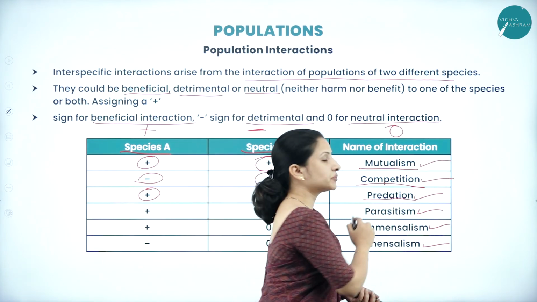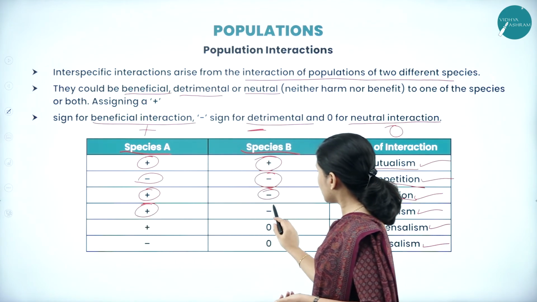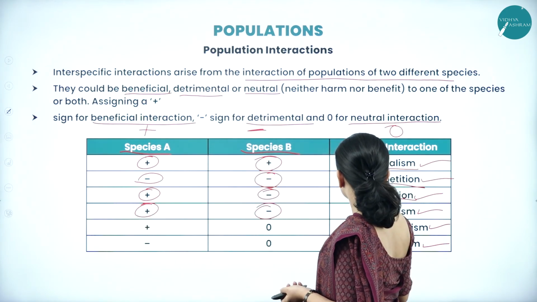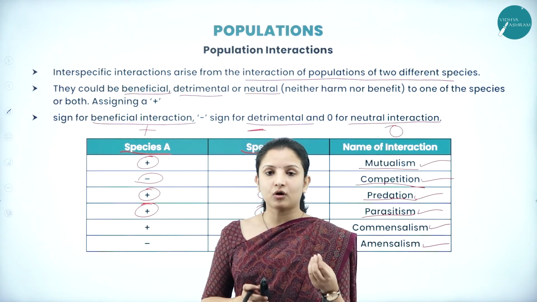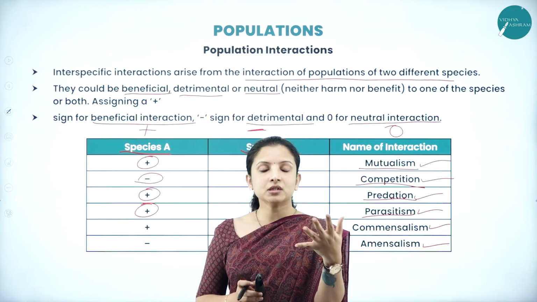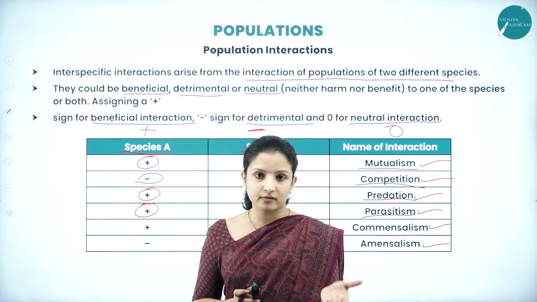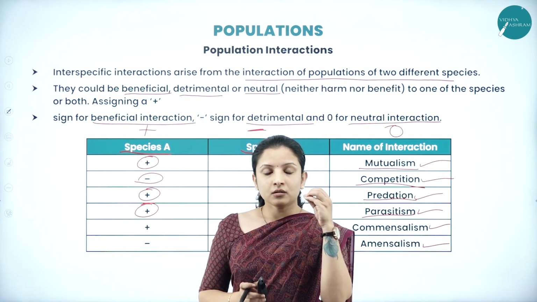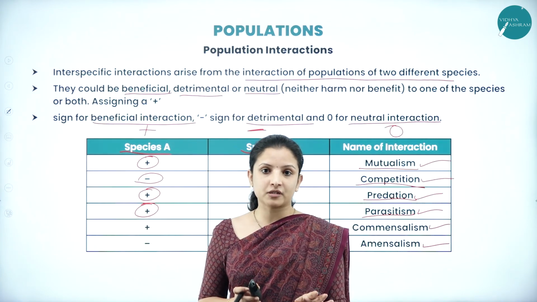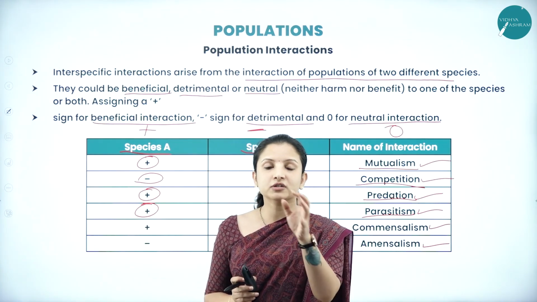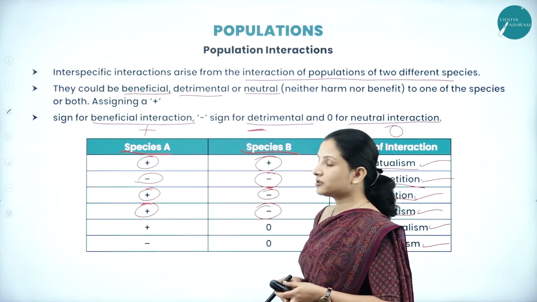So, it is called predation. Next, if one species is benefited and the other one is not benefited, then it is called parasitism. Parasitism can be seen, for example, in the tapeworm. It parasitizes inside the body of another organism. Here, the body it makes use of to parasitize is not benefited. But the tapeworm is benefited because it is deriving nutrition from there. So here one organism is benefited and the other is not.